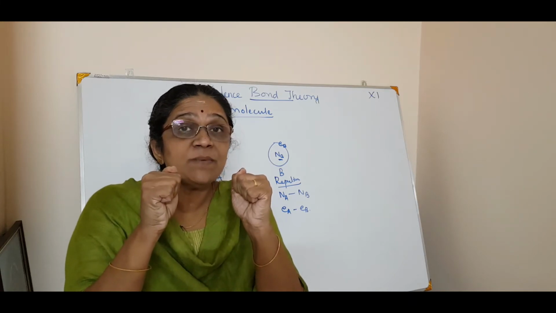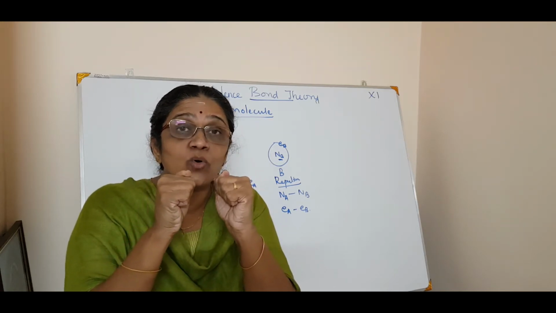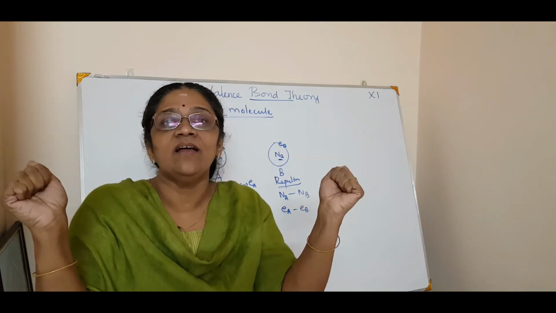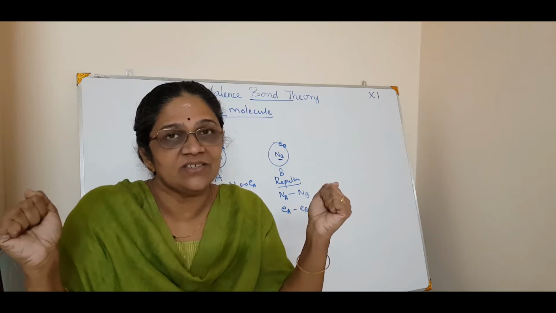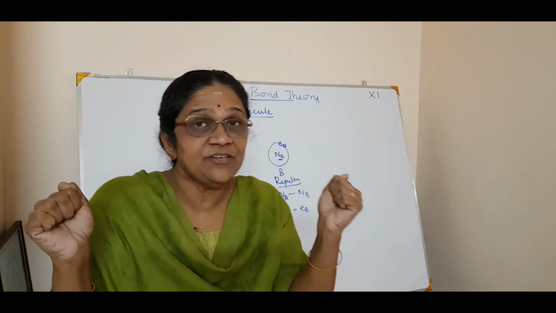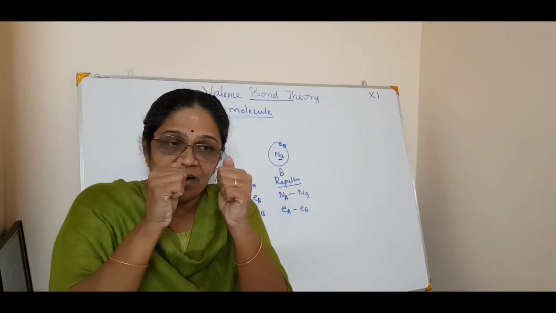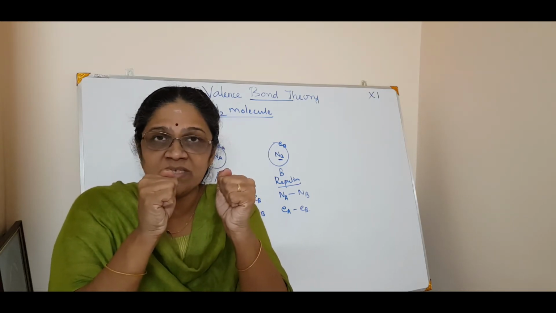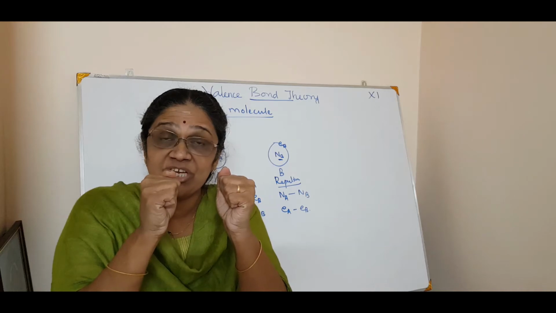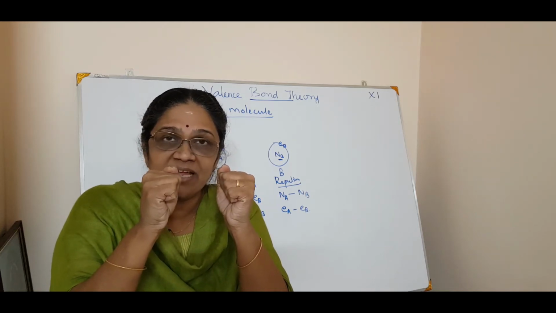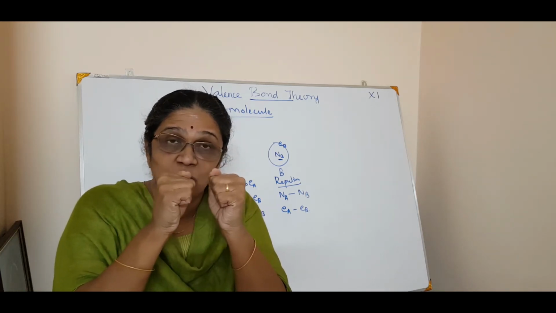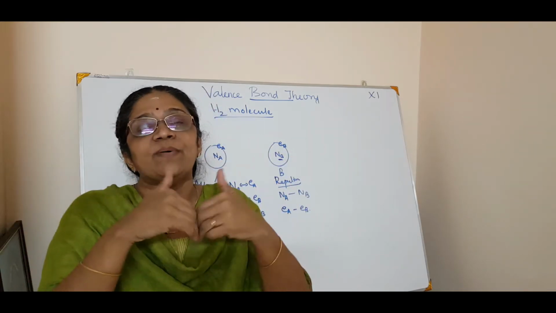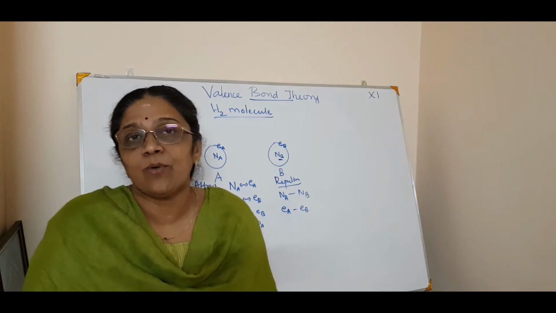Now if you ask me what happens if they come closer again, repulsion happens and the bond cannot happen. You got it? That is the difference. So if they come to a particular distance where the attractive force is just balanced by the repulsive force, then chemical bonding or sharing happens. After that, even if you make the hydrogen atoms come closer, the repulsive force will become greater, no bond happens and they will get repelled. So no chemical bond happens.